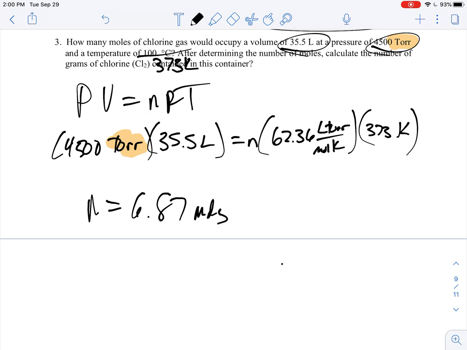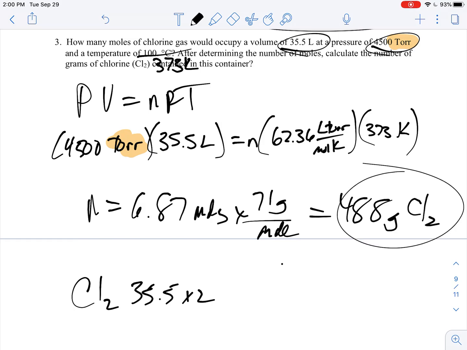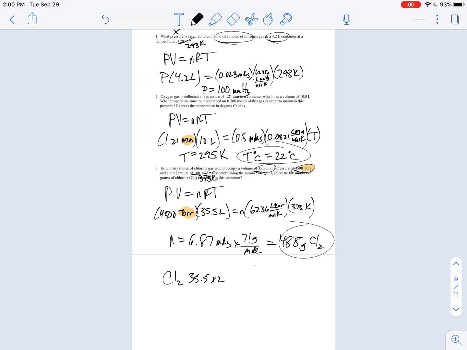But it doesn't want moles, it wants the grams. So this is for chlorine, which is Cl2, and that is 35.5 twice. So that's going to be 71 grams per mole. So that times 71 is going to get me 488 grams of chlorine. So that is the ideal gas law.